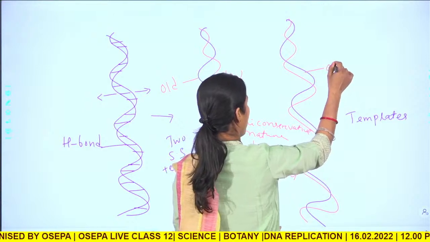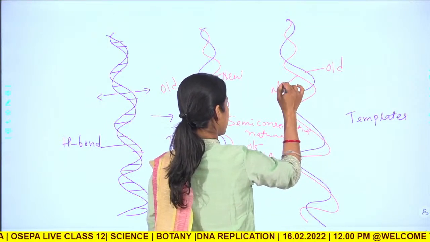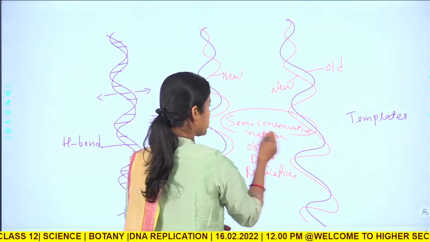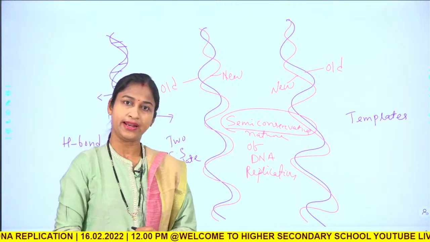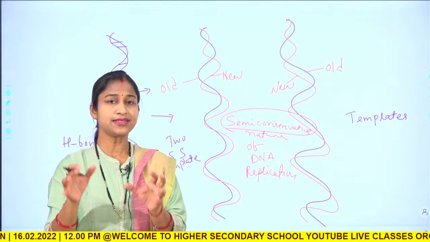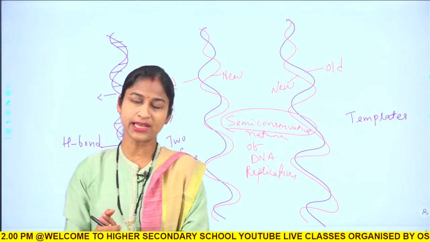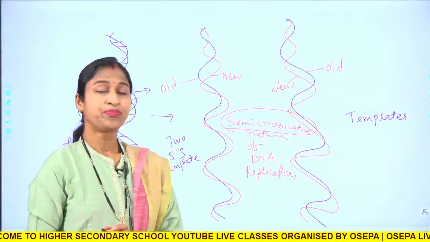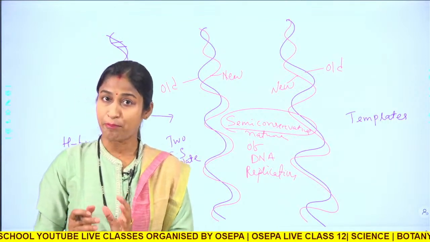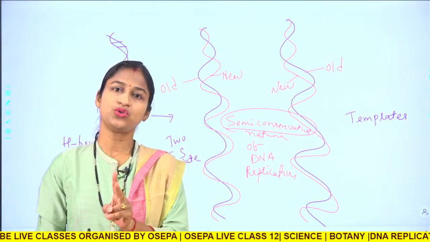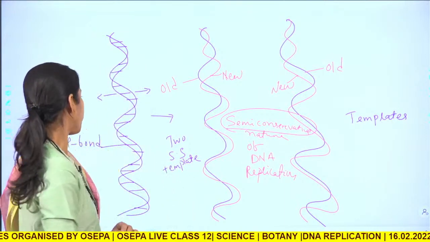Similarly, here one is old, the other one is new, and this nature is known as semi-conservative nature of DNA replication. So, this is the basic theme of DNA replication, where you can see how a single DNA molecule is capable of producing two DNA molecules.